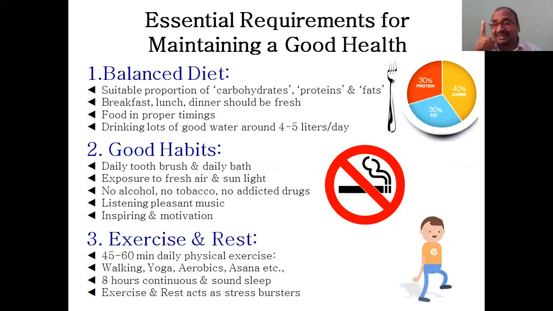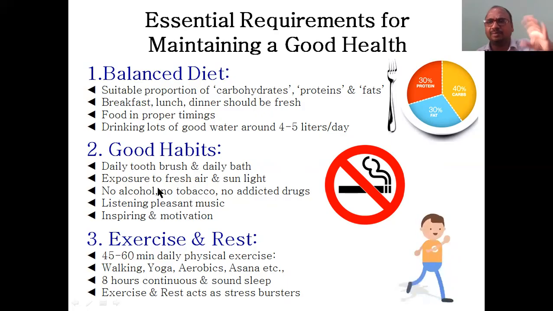Exercise and rest. If you are following 1 and 2 but you are not following 3, again it will be a waste. You may get health, but not good health. Good health requires the 3 things: 1, 2, 3.